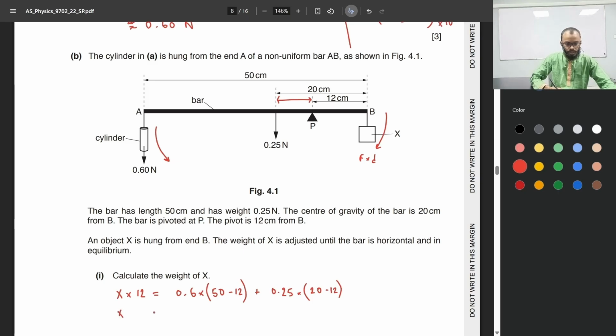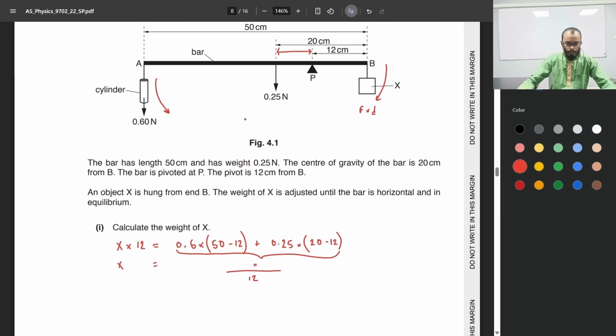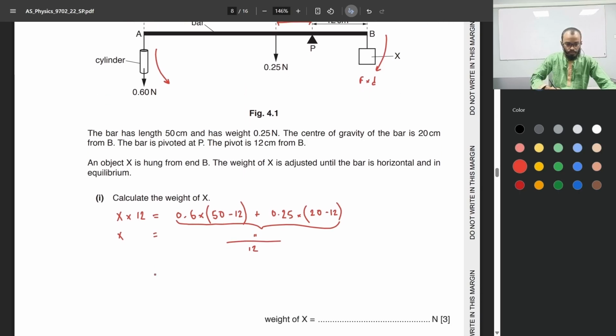If we make X the subject, we get this entire thing over 12. That gives us a value of approximately 2.07 newtons. 2.07.